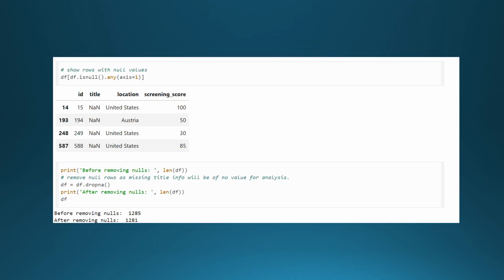Since we had null values, we need to view the data to determine how to address them. Filtering the data frame for isNull, we can see the 4 rows that have no title. Title is the most critical feature in this data set to determine candidate fitness, and without it, the other features are irrelevant. In this case, the best choice is to remove the rows with missing titles, which is done using the dropna function.